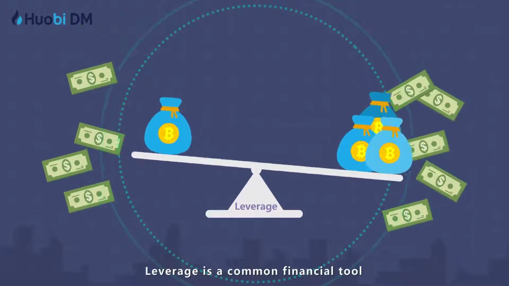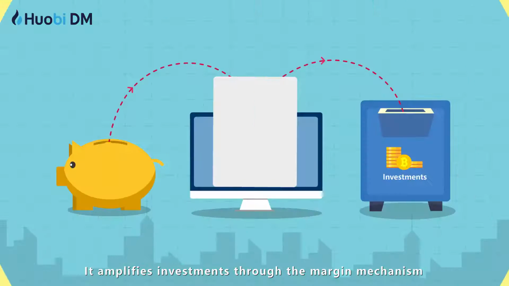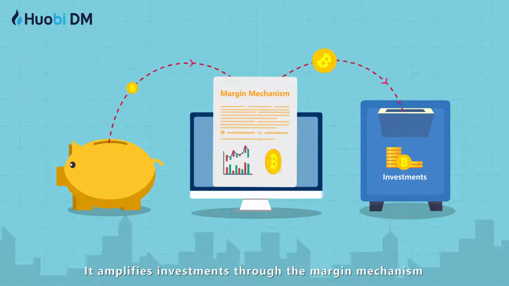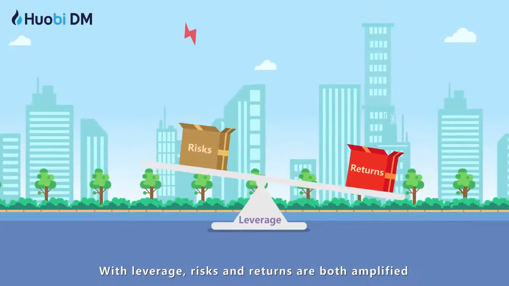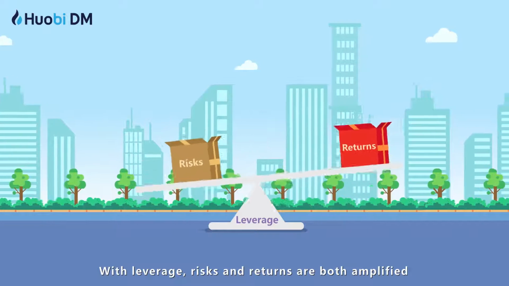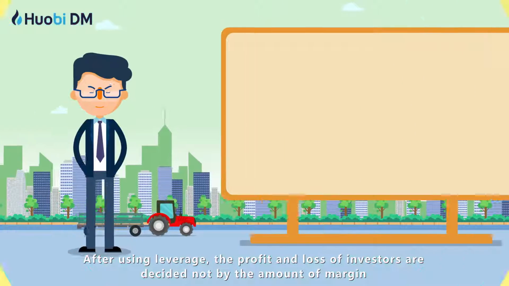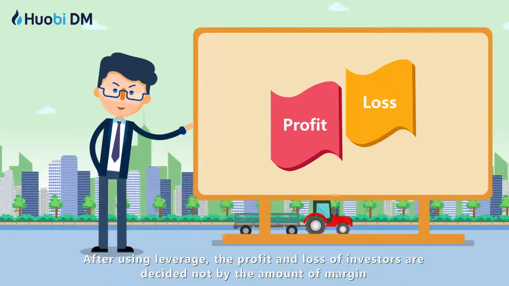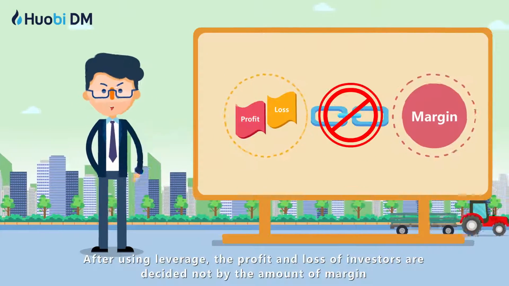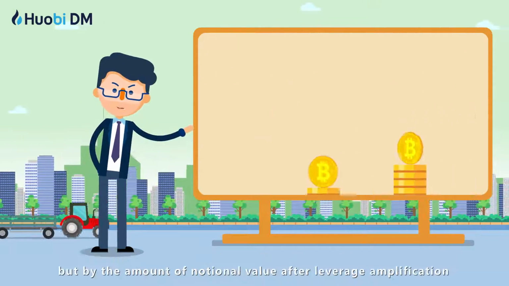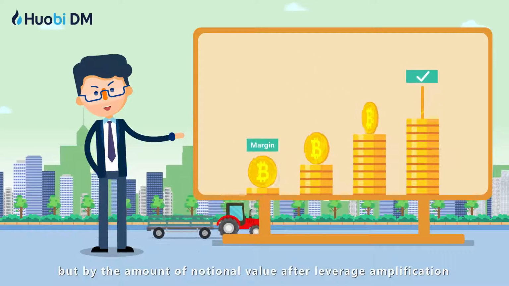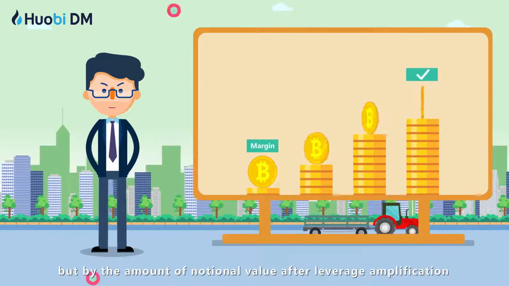Leverage is a common financial tool. It amplifies investments through the margin mechanism. With leverage, risks and returns are both amplified. After using leverage, the profit and loss of investors are decided not by the amount of margin, but by the amount of notional value after leverage amplification.